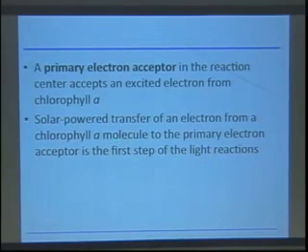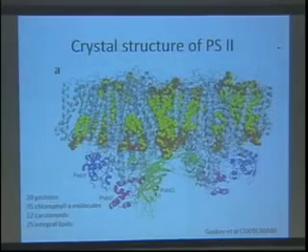And I wanted to show you first a crystal structure of photosystem 2. So there have been a lot of experiments done to try to understand the structure of these photosystems.